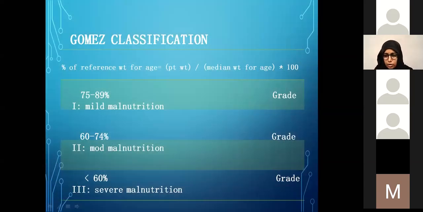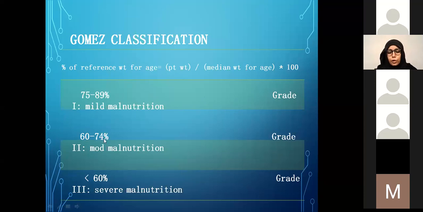So after we have gone through how we measure, what nutritional indices we use, and how we compare them, let's look at a few of the classifications that we have. One of the oldest is the Gomez classification for malnutrition. It uses the percentage of median for weight for age. It's the simplest classification we have.